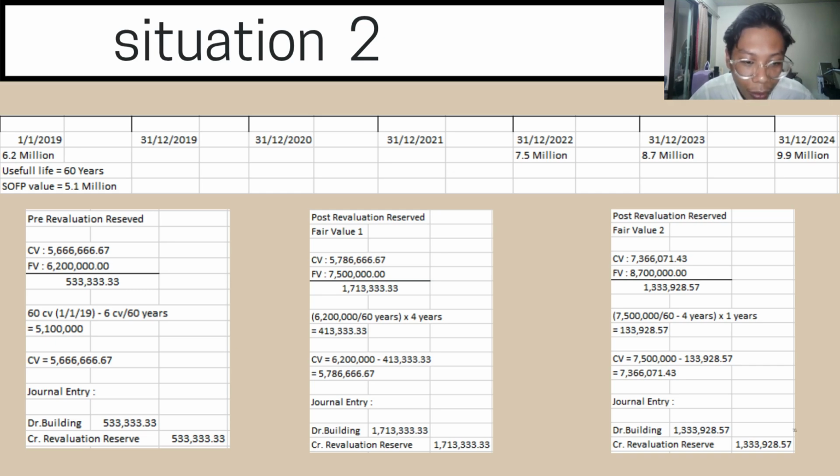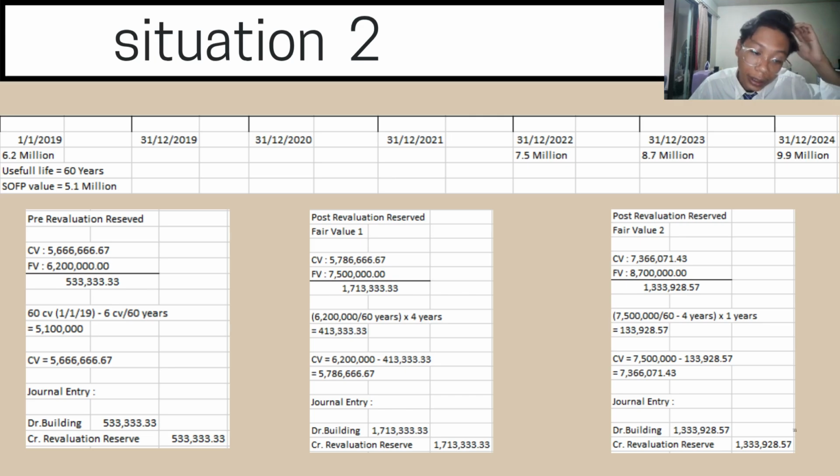The fair value on the date of 31st December 2022 is 7.5 million. So we need to find the depreciation for that year. The calculation for the depreciation is 6.2 million, which is the figure from the first 6.2 million, divided by 60 years and times 4 years, and you will get the depreciation of 413,333.33. And then for the carrying value, we need to minus the first fair value on the acquisition date and minus the depreciation.